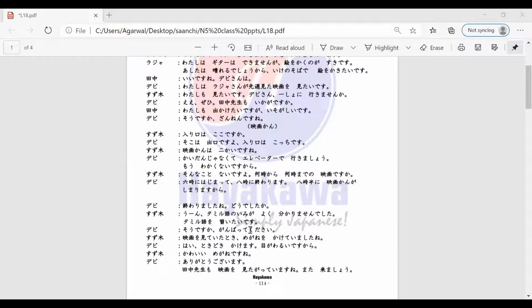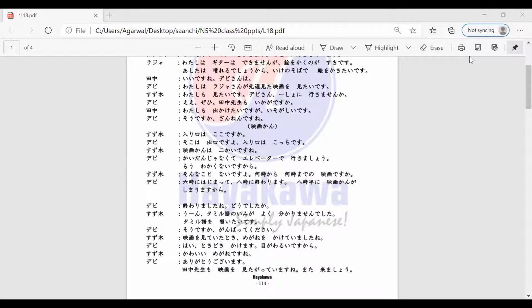So Shweta-san, can you read the dialogue for me? Eiga o miru toki megane o kakemashita ne. Arigatou gozaimasu, Shweta-san. Very good.